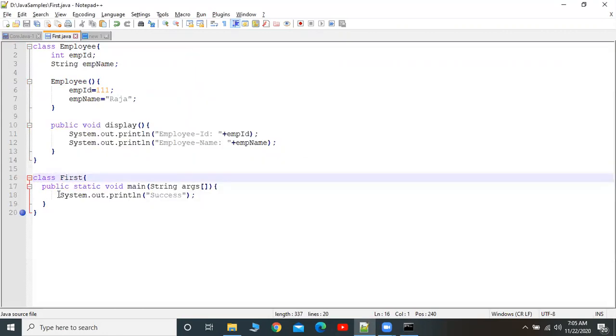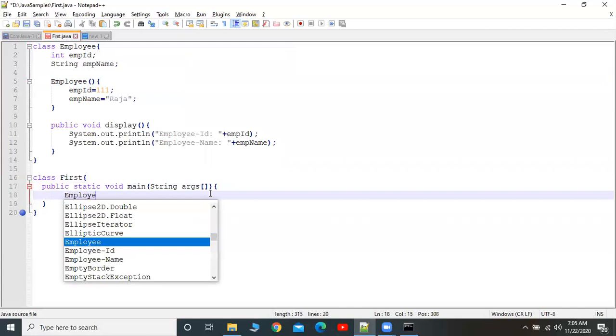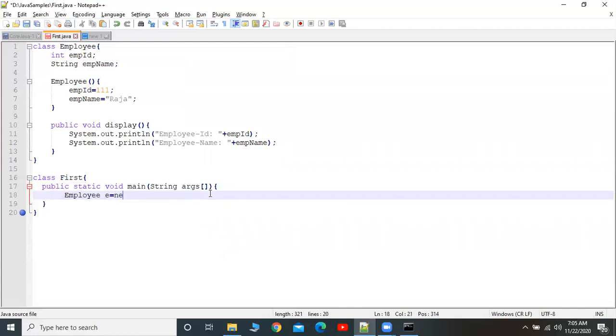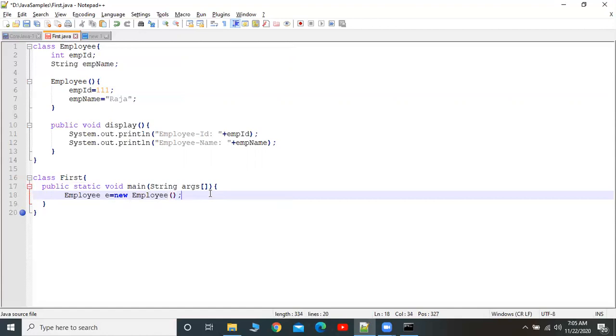Now see, how will you create an object? This is the way we have to create: Employee e = new Employee(). New is the operator to create an object of a class. This is the way we have to create an object. Now we can say e is an instance variable, otherwise, a reference to an object.